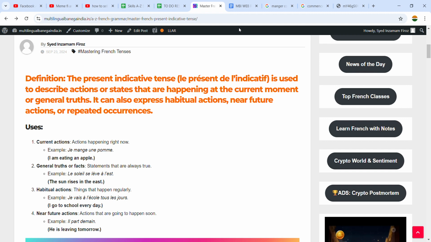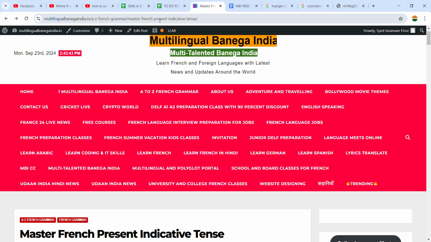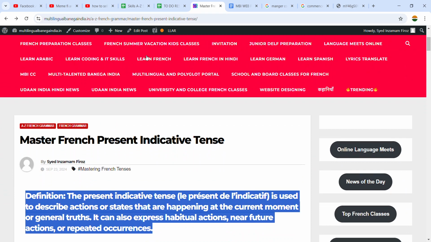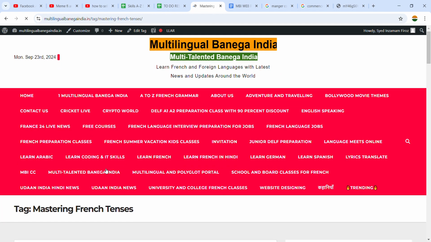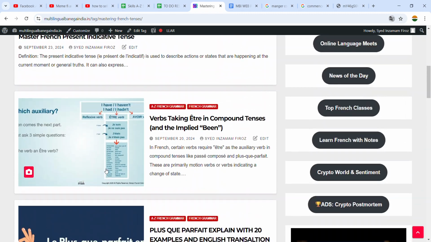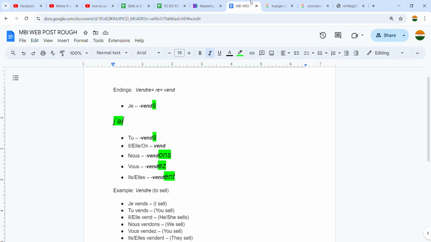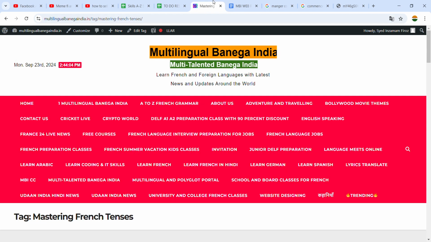If you want this article, you can come to my website, Multilingual Banega India, and you will see an option, Learn French, and also the Mastering French Tenses tag, where all the tenses are explained. Once you understand the indicative present tense, you won't face any issues as a beginner.